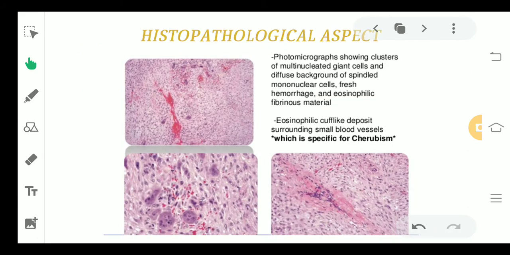Now coming to the histological aspect, if we look at the histology of cherubism, you will see that there are going to be multinucleated giant cells. You see, these are some of the multinucleated giant cells which can be seen. Other than that, spindled mononuclear cells can be seen in the background. There can be hemorrhage and eosinophilic fibrinous material which can be seen.